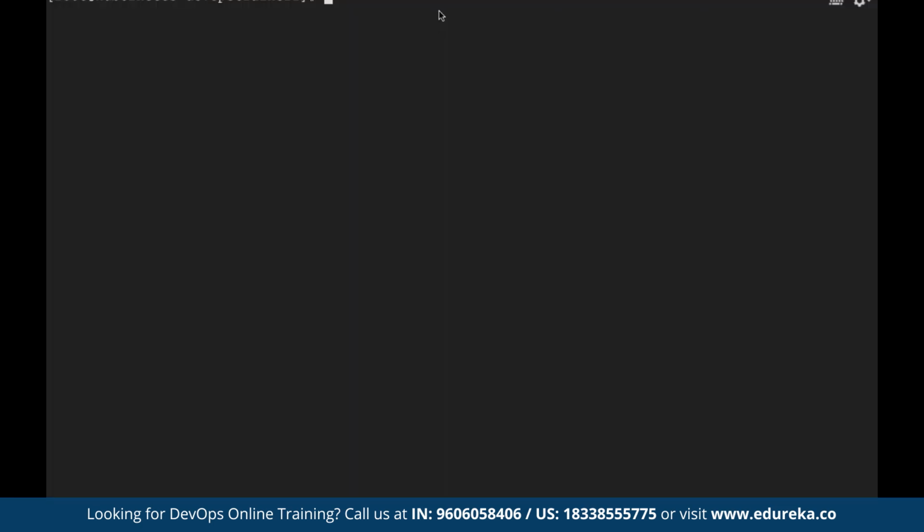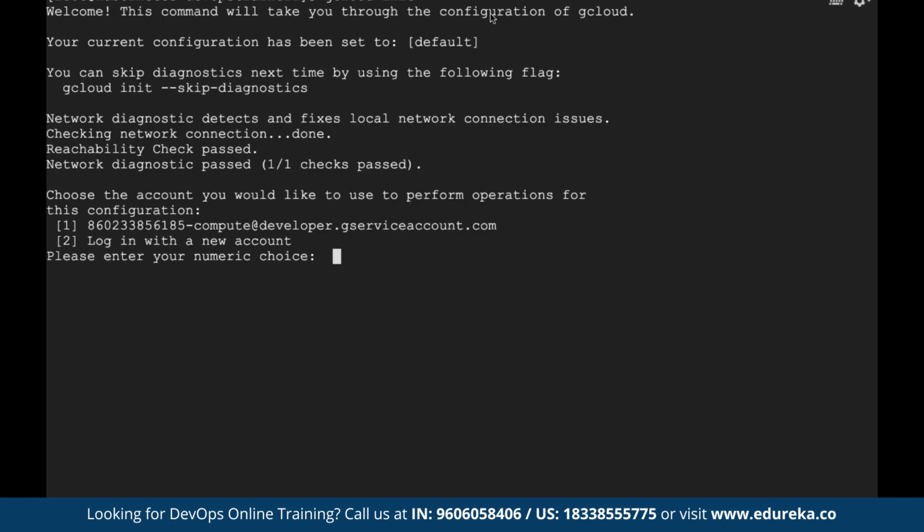Now third, we have to initialize Google Cloud. For that, we use a command called gcloud init, Google Cloud initialize. So let's press enter. It will ask tons of questions once we initialize Google Cloud. First, it's asking how you would like to perform this operation. You want to use a default account or log in with a new account. Let's say I want to use a default account.